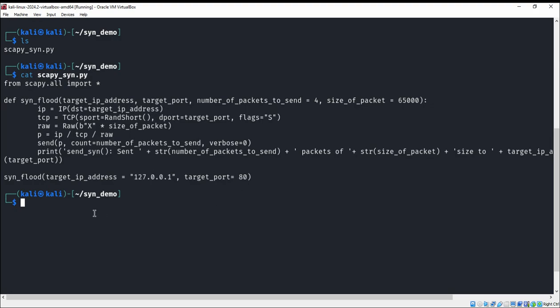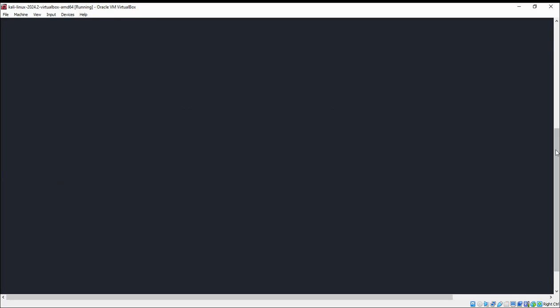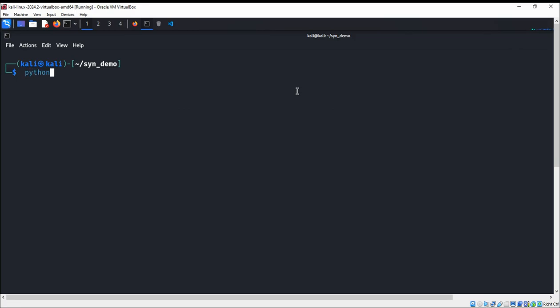So I'm just going to start a Python web server. We can do python -m http.server, and we can specify the port. So I will select port 80 and start our server.